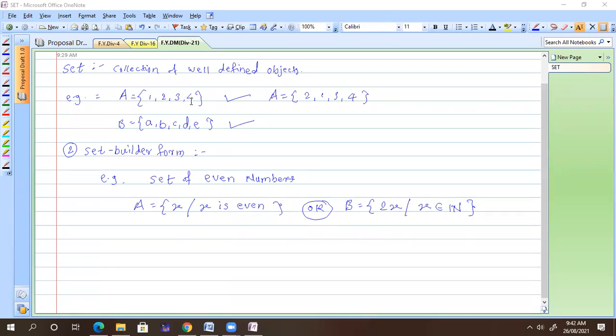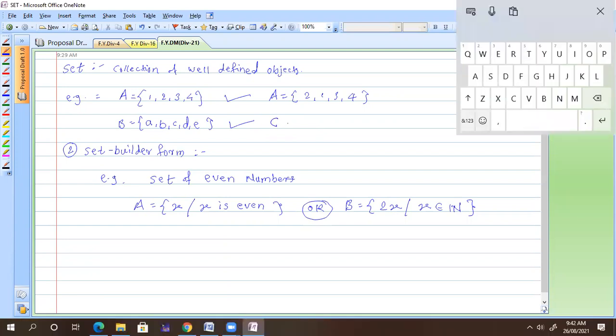Okay, so suppose I wanted to write in tabular form. This is also called a tabular form. So in tabular form, what am I going to write? I can define the set of natural numbers by C. So C is equal to, I can start with 2, 4, then 6, then 8, like that, dot dot dot. So this is nothing but a tabular form. And in the same way, this A, that B or A, this is nothing but a set builder form. Clean and clear, everyone, with this?